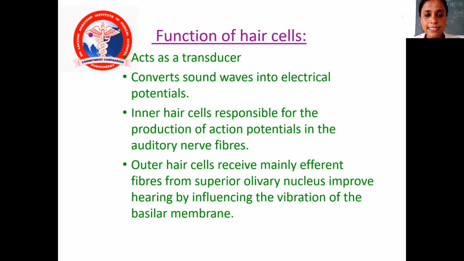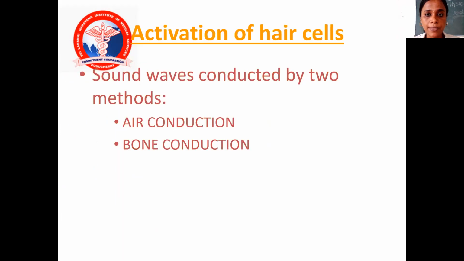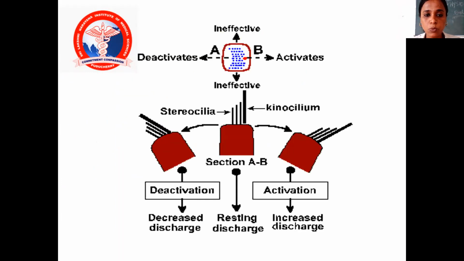Functions of hair cells: they act as transducers, converting sound waves into electrical potentials. Inner hair cells are responsible for production of action potentials in the auditory nerve fibers. Outer hair cells receive mainly efferent fibers of the superior olivary nucleus and improve hearing by influencing the vibration of the basilar membrane. Activation of hair cells: sound waves connect by two methods, air conduction as well as bone conduction.